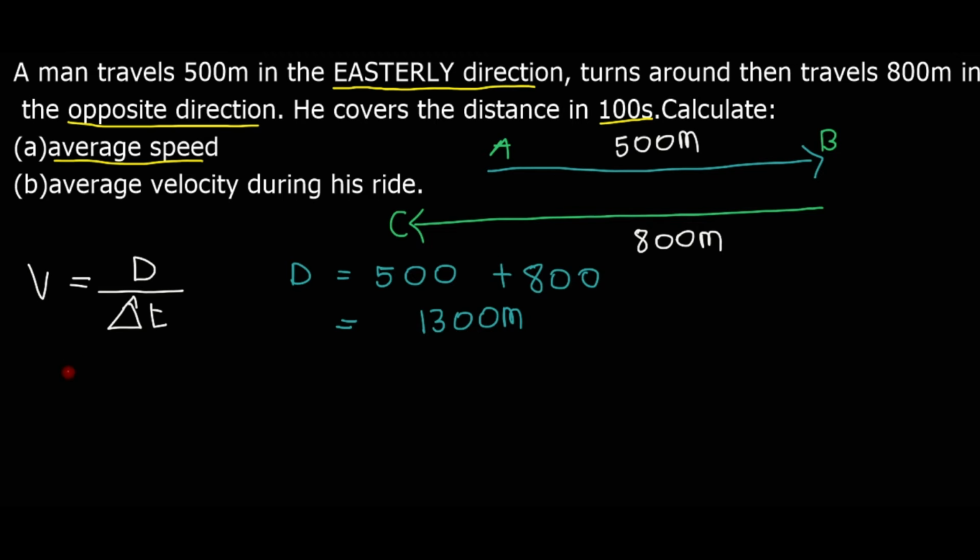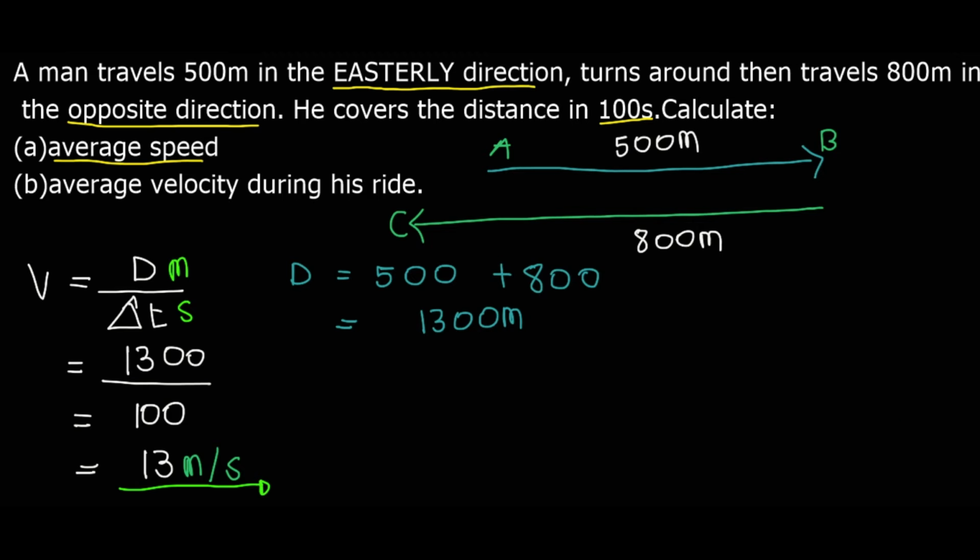So our answer is 1300 divided by 100, which gives us 13, and then our units will be meters per second, because our distance was given in meters and our time was given in seconds, so that is why it is meters per second.